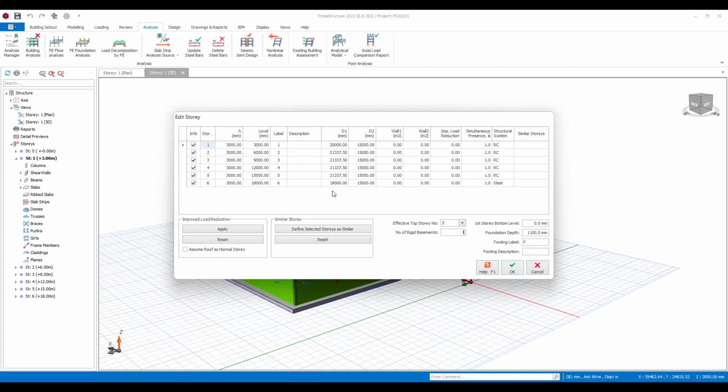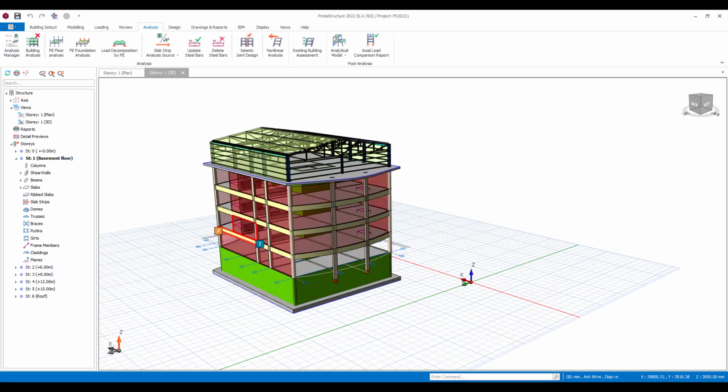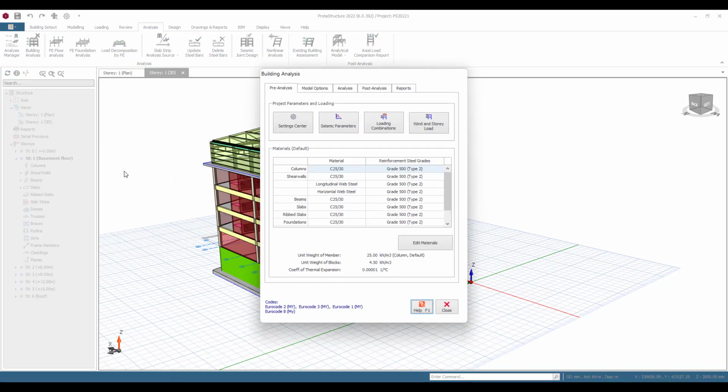So I can just choose to accept that. You can provide other parameters here, so you can type in perhaps you want to call the basement floor or something, and you might call the top roof. You have the ability to label your floors in here as well. So if I could just accept that. Now at this point I want to move into establishing the analysis.